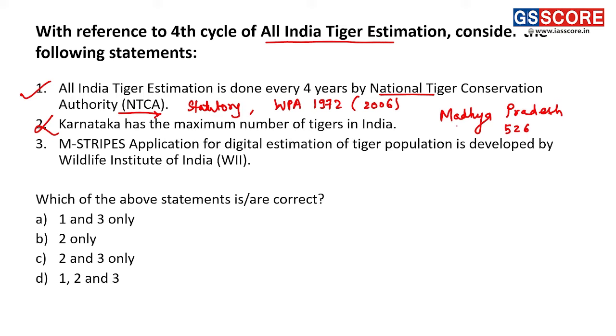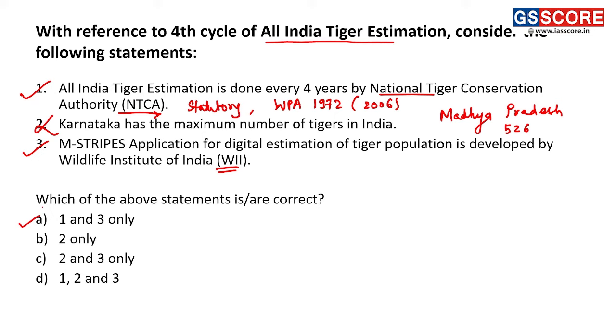Third statement. MStrip's application for digital estimation of tiger population is developed by Wildlife Institute of India. Right, so this statement is a correct statement. MStrip is monitoring system for tigers' intensive protection and ecological status. So it is developed by WII, Wildlife Institute of India. So third statement is a correct statement. So both first and third statements are correct. Second is incorrect, and that's why our answer is A, 1 and 3 only.